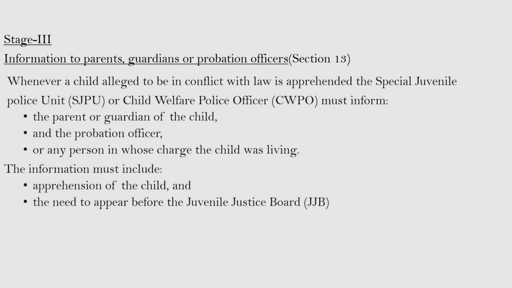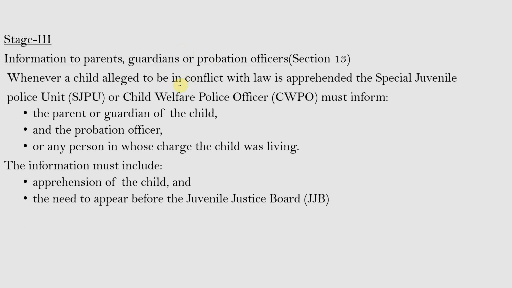And the next stage is information to parents, guardians, or probation officers. Whenever a child alleged to be in conflict with law is apprehended, the Special Juvenile Police Unit or Child Welfare Police Officer must inform the parent or guardian of the child and the probation officer or any person who is in charge of the child. So it is necessary to inform the parents or legal guardian of the child that he has been apprehended due to an offense which he has committed.